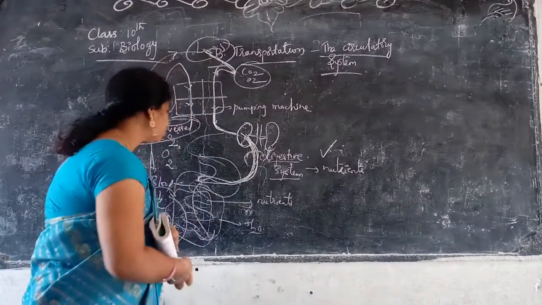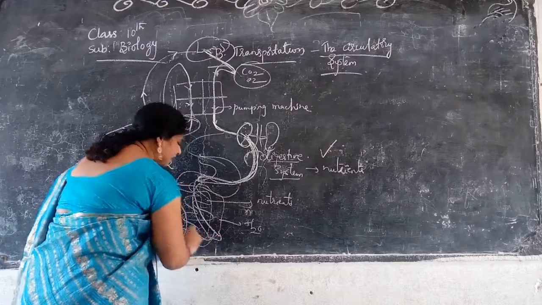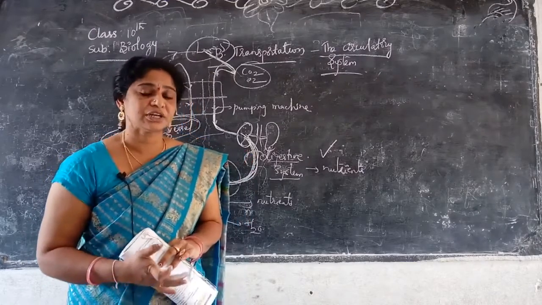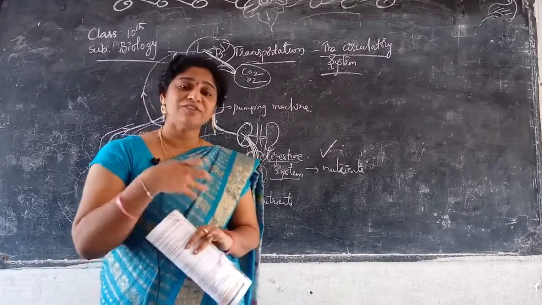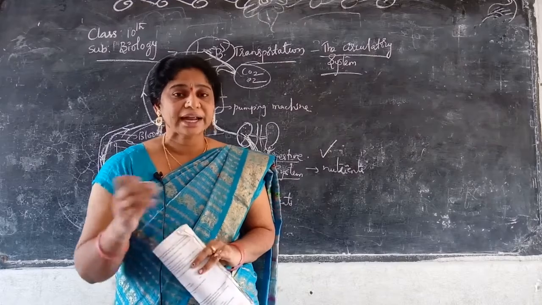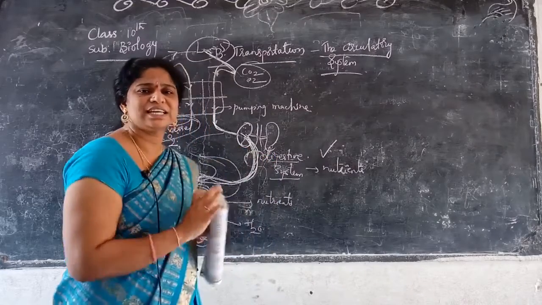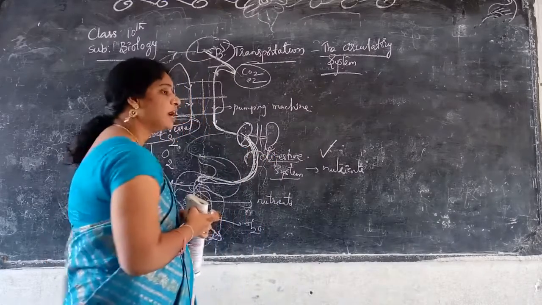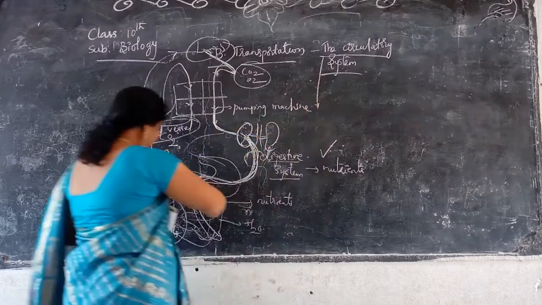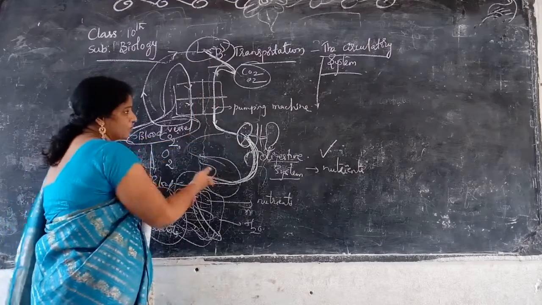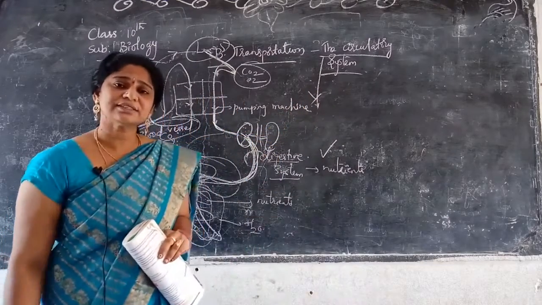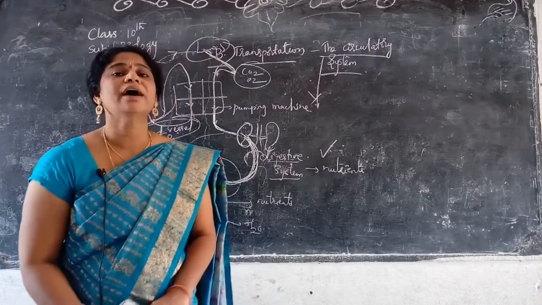So for each and every cell of our body, blood vessels are attached, and each and every organ is supplied with blood. Who is carrying it? The network-like structures, the blood vessels. Whatever I have drawn here, completely in this way, we will call the circulatory system. The circulatory system includes the heart, blood vessels, and blood cells.